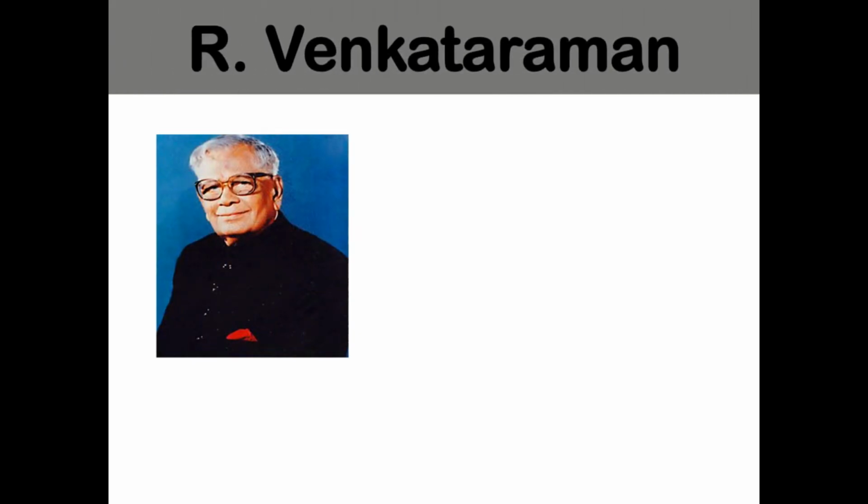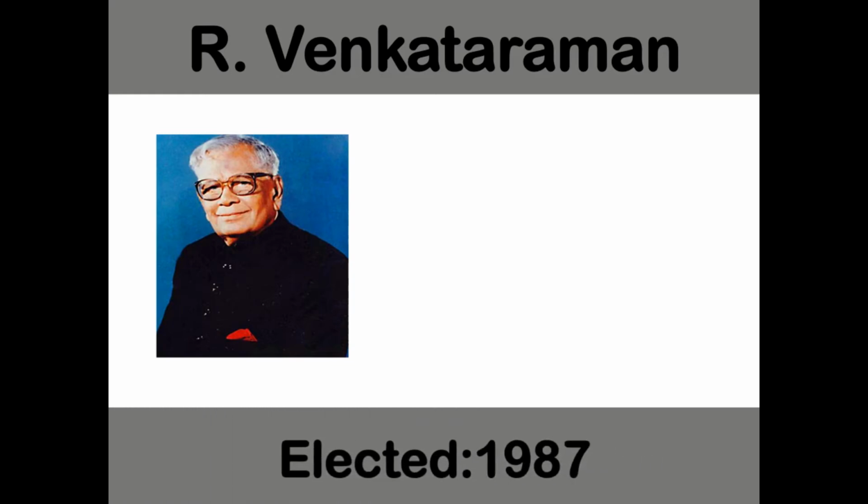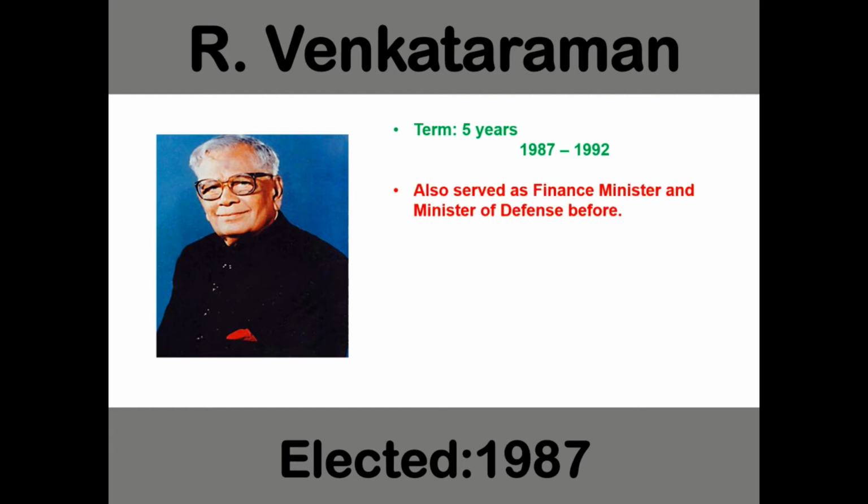So the next president was R. Venkataraman. He was elected in 1987. He served a term of 5 years from 1987 to 1992. He also served as a finance minister and minister of defense before. He was also a candidate of Indian National Congress.